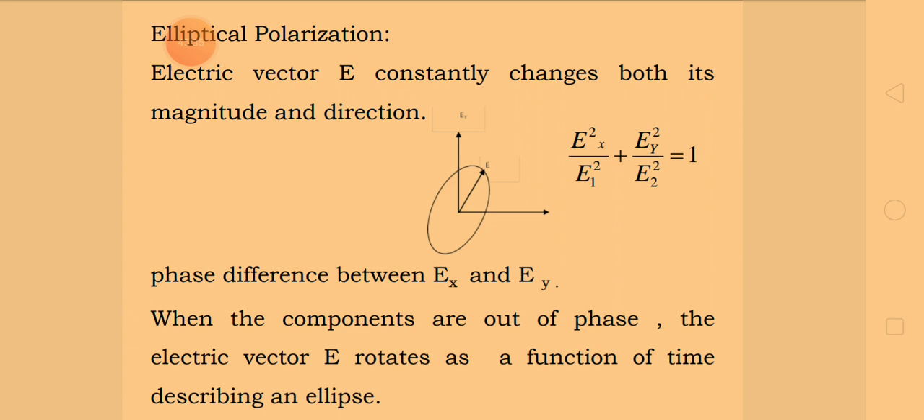In an elliptically polarized wave, there will be a phase difference between Ex and Ey, and that phase difference is not equal to 90 degrees as in the case of circularly polarized electromagnetic waves. So when the components are out of phase, the electric vector E rotates as a function of time, describing an ellipse. So it attains the maximum value E maximum in the direction of the major axis and a minimum value E minimum in the direction of the minor axis. That you can see in the picture.